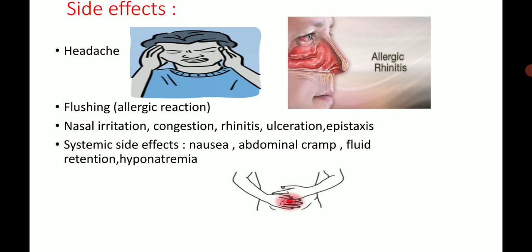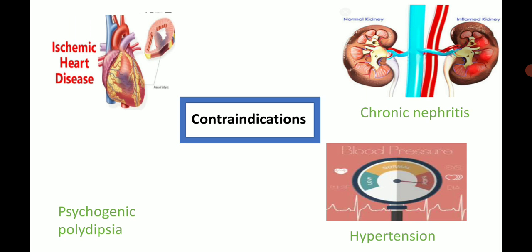Hyponatremia is due to the shift of water intracellularly, resulting in cerebral edema that can produce headache, nausea, vomiting, etc. Vasopressin can also cause bradycardia and constricting coronary vessels. Then contraindications of vasopressin, first is ischemic heart disease. Vasopressin produces myocardial ischemia by constricting small and non-diseased coronary arteries.